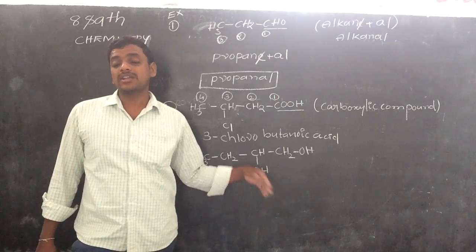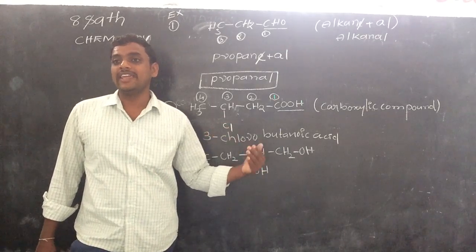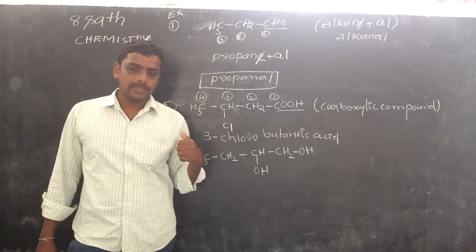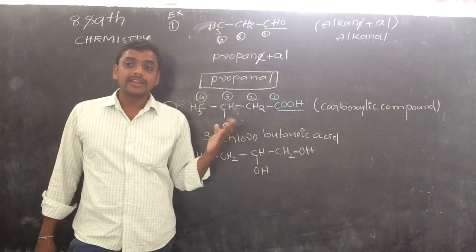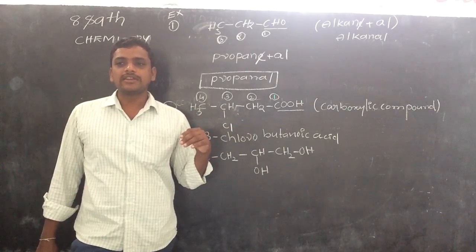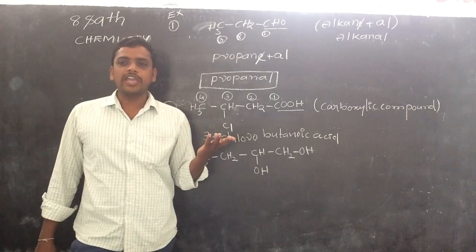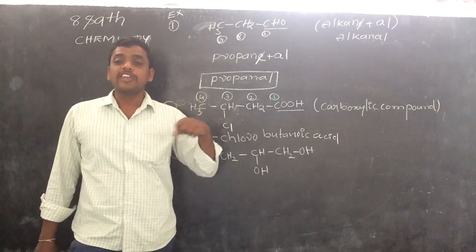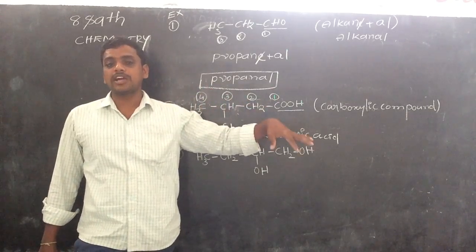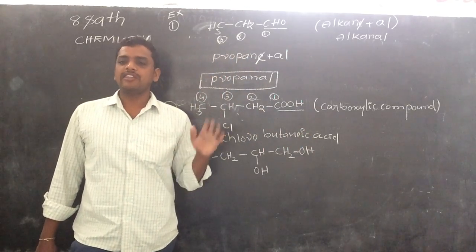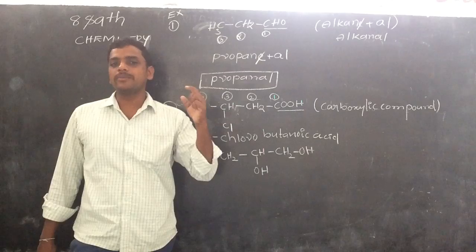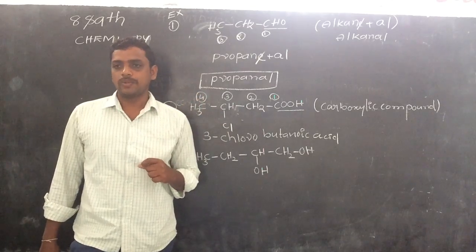When we have two, they are called di. If three are there, tri. If four are there, tetra. These are for the same type of functional groups. If there are different types of functional groups in the compound, then we have to follow the English alphabet order. That is also one of the important IUPAC rules.